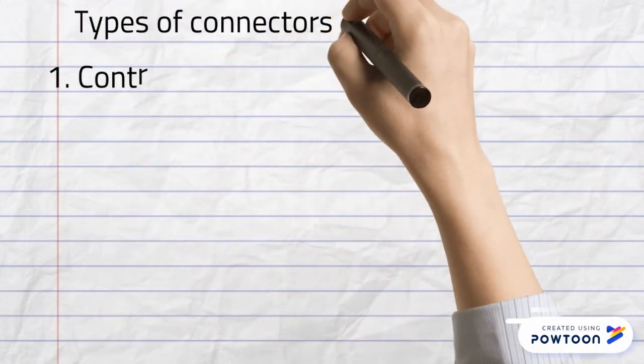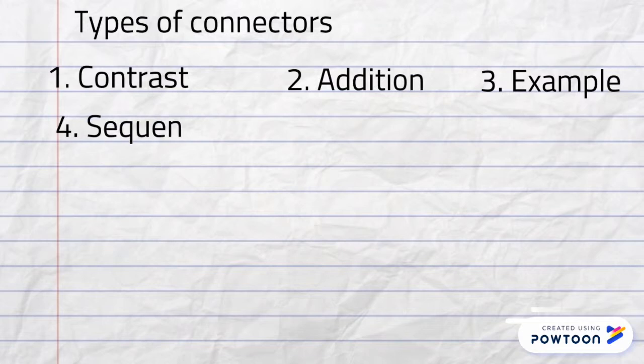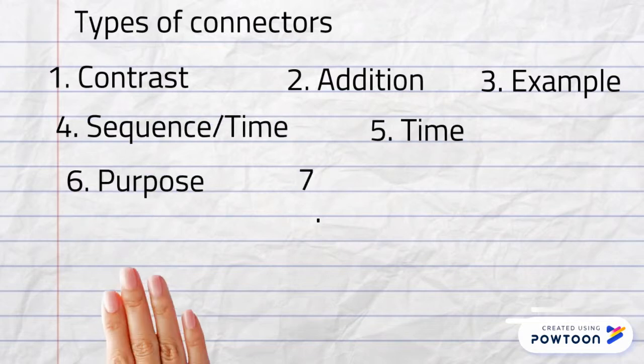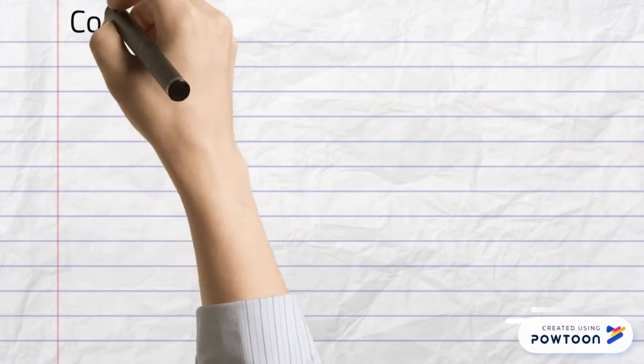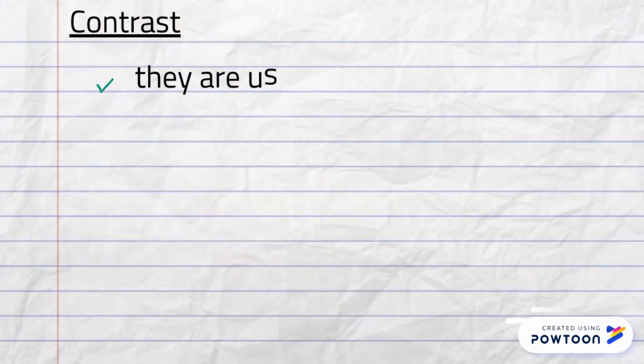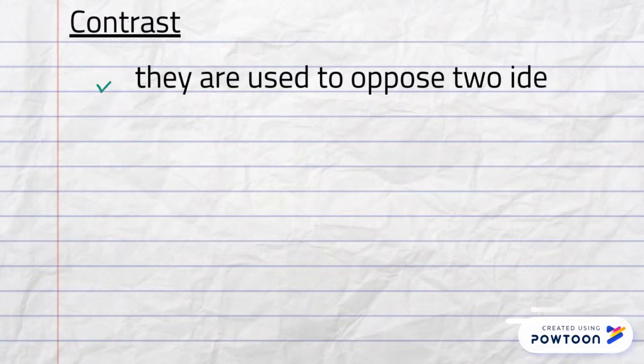Types of connectors: contrast, addition, example, sequence, time, purpose, result, and cause. Contrasts. They are used to oppose two ideas. For example,